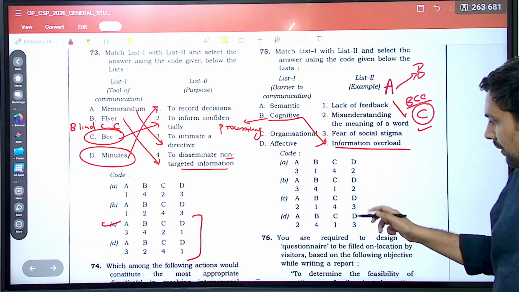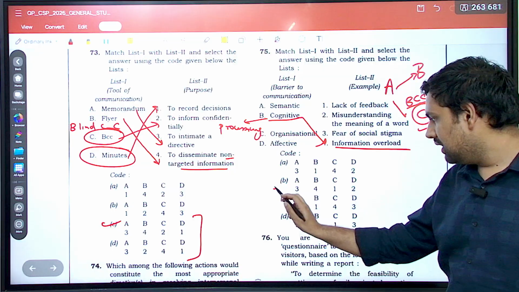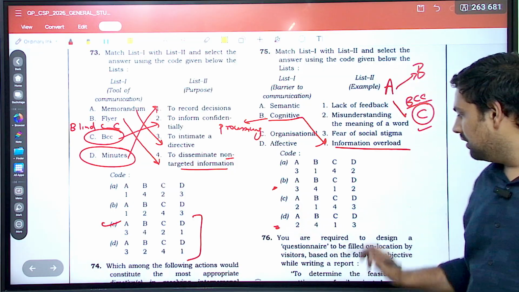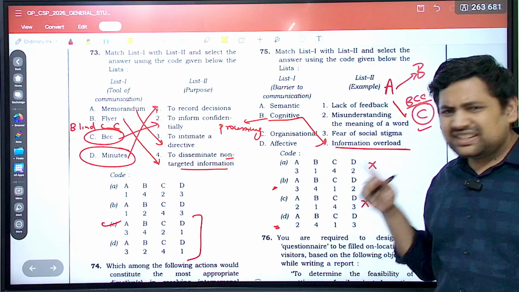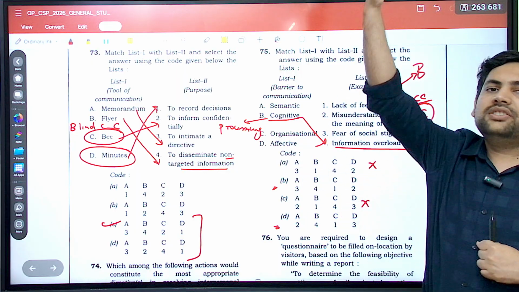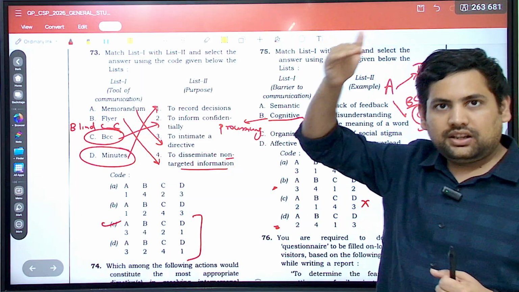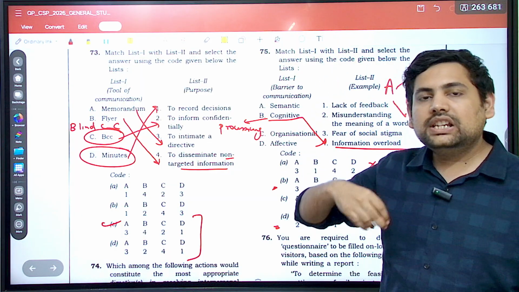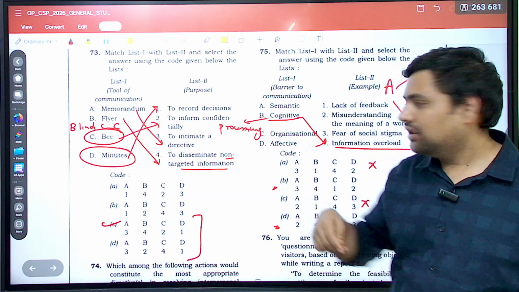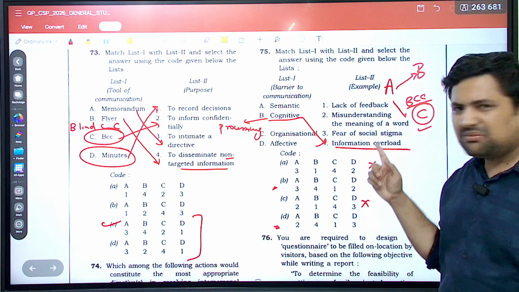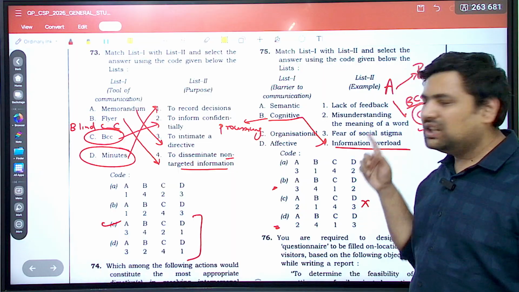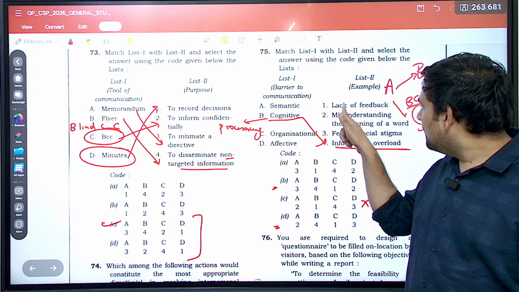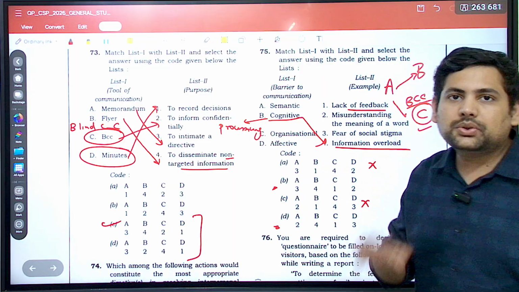Now if B has to be 4, your options are either B or D. These two are gone. Now let's see. Organizational is very easy. You understand, organizational means something that will have hierarchy, correct? And in that, is there fear of social stigma in organizational? Not really. Then misunderstanding the meaning of a word? Not really. But lack of feedback is a major issue in an organization.